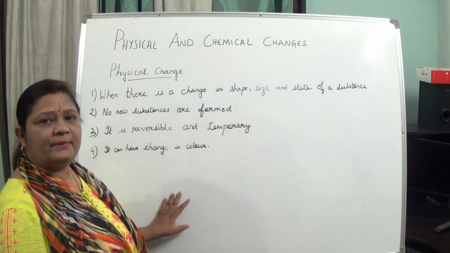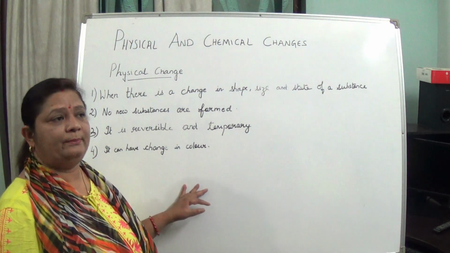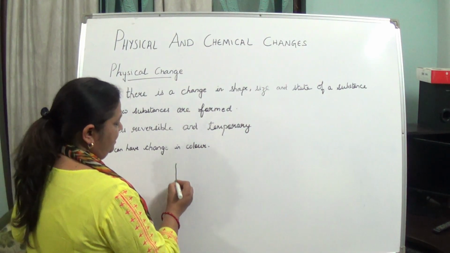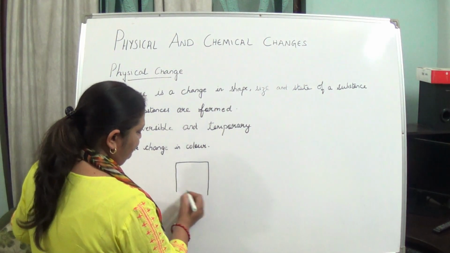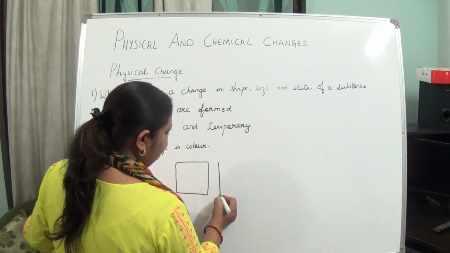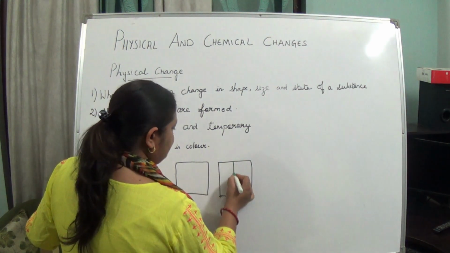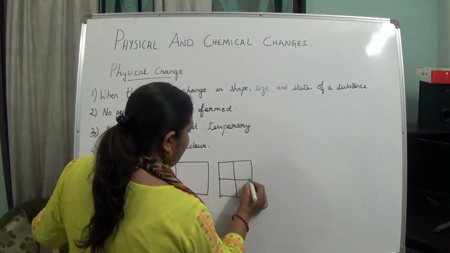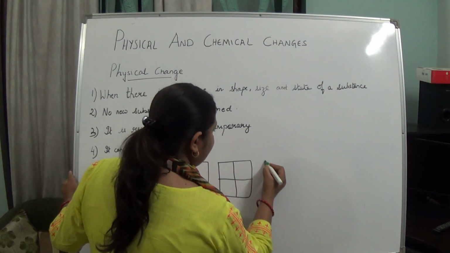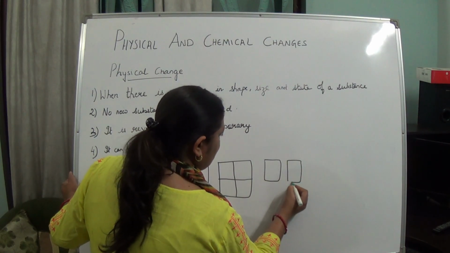Okay, first example, I am taking the example of a paper because it's very easy for you all. You take a piece of paper and then you are dividing it into 4 equal parts. Okay, so it has been torn into 4 equal parts.